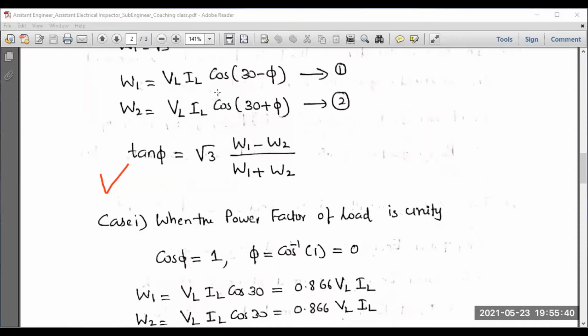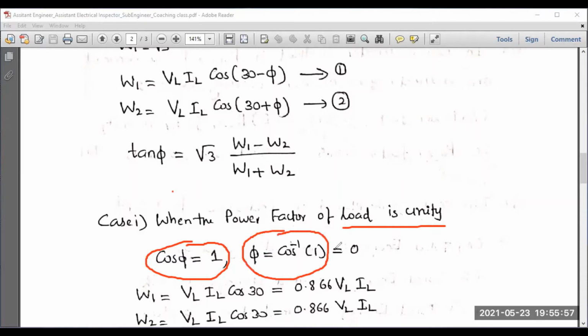Now there are 3 cases. I'll be discussing the first case. The thing is, when the power factor of the particular 3-phase load is unity, that means cos phi is equal to 1. If cos phi is equal to 1, phi will be cos inverse of 1, which is equal to 0. In such cases, you can substitute the value into W1 and W2.